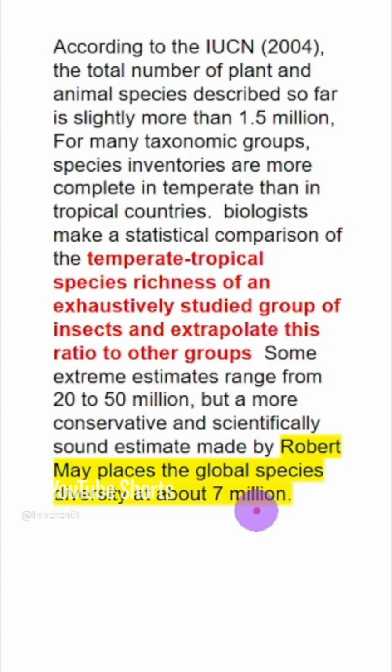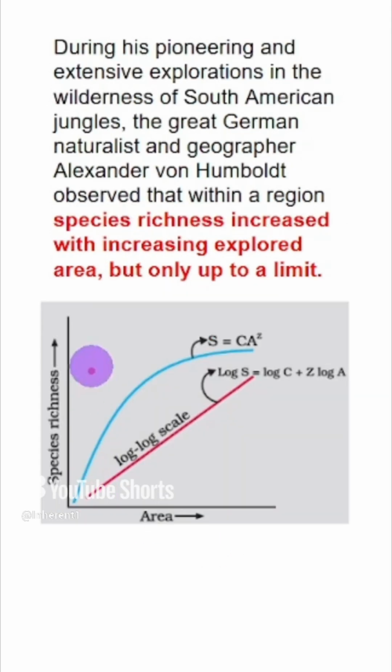So this is the NCERT reference. More than 1.5 million is the number of documented, known plants and animals, the total species diversity on Earth that are reported. So Robert May proposed the global species diversity to be around 7 million. This graph is species richness versus area observed by German naturalist Humboldt, and he observed that the species richness increases, but then it also plateaus after some time.